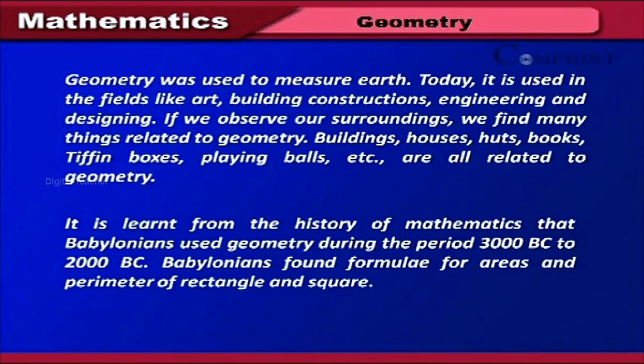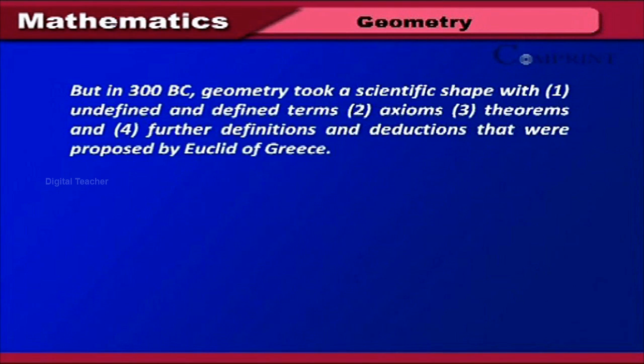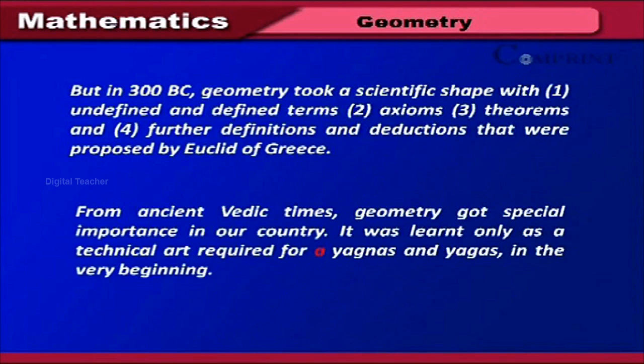History of mathematics. The Babylonians used geometry during the period 3000 BC to 2000 BC. Babylonians found formulae for area and perimeters of rectangle and square. But in 300 BC, geometry took a scientific shape with 1. Undefined and defined terms, 2. Axioms, 3. Theorems, and 4. Further definitions and deductions that were proposed by Euclid of Greece.